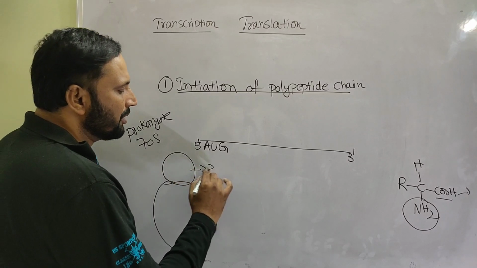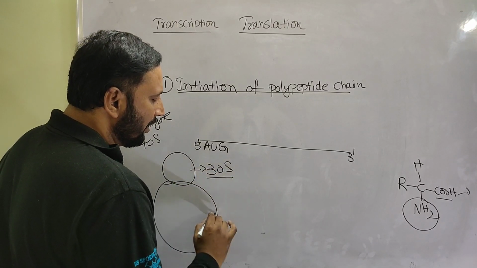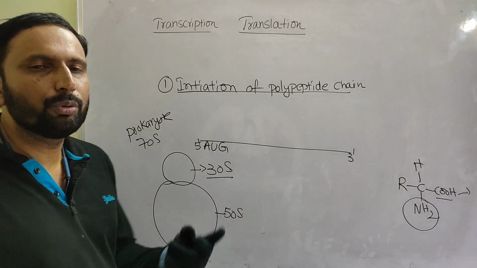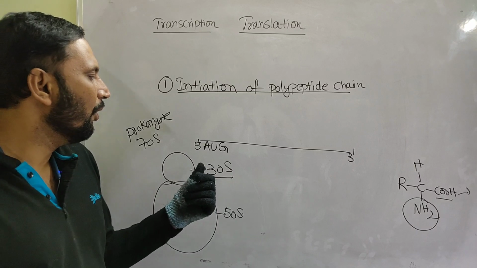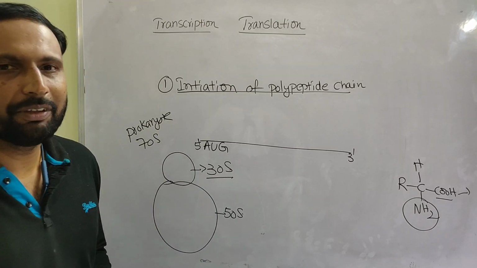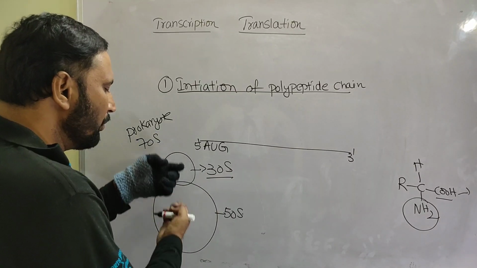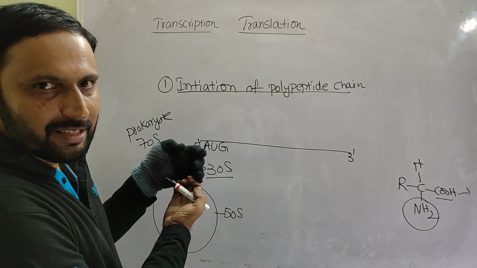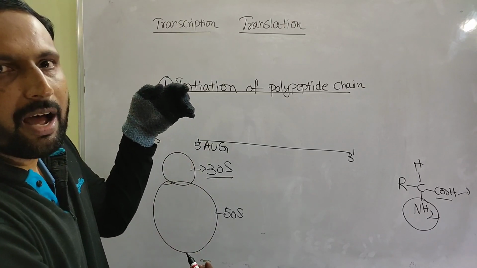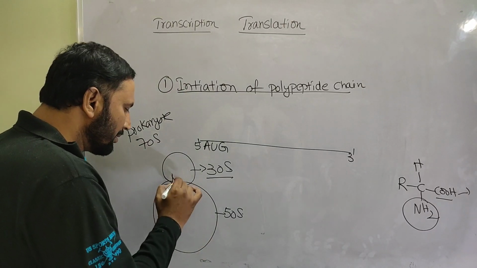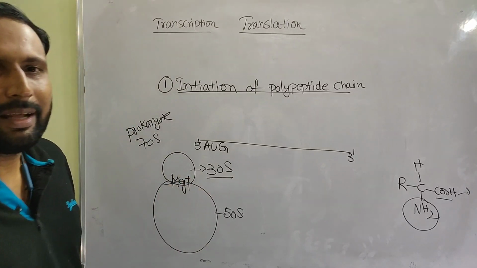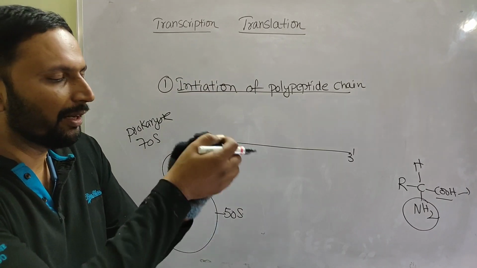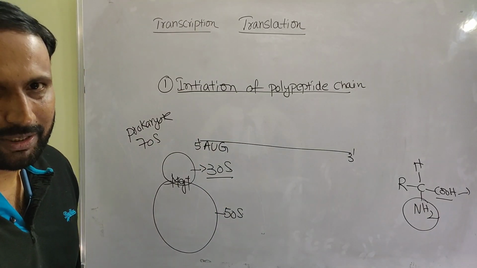The smaller subunit is the 30S subunit, the larger subunit is the 50S subunit. These 2 subunits associate during protein synthesis and dissociate after protein synthesis in presence of magnesium ion. Here magnesium ion plays an important role in association of the ribosome and dissociation of ribosomal subunits.